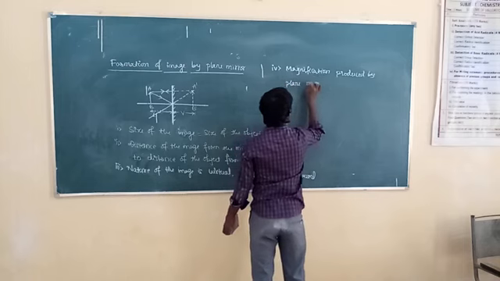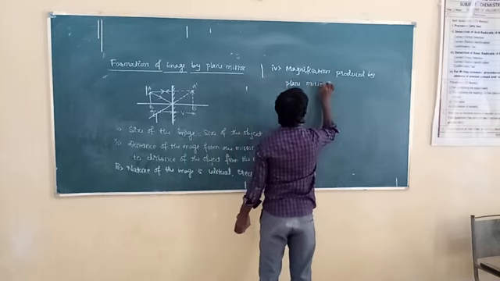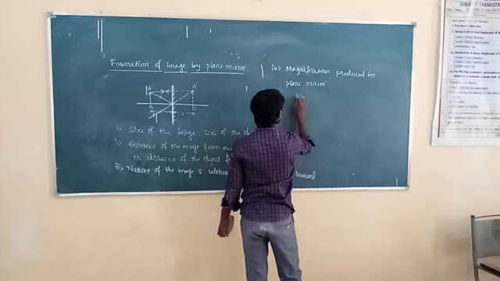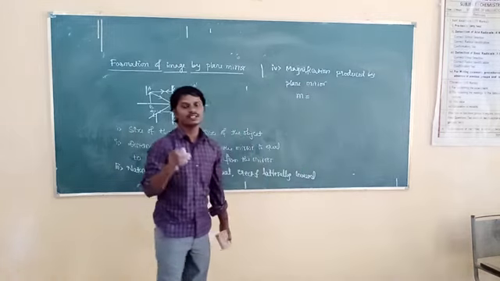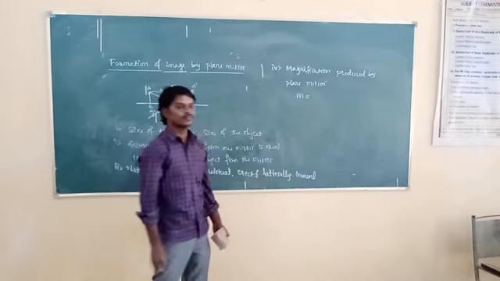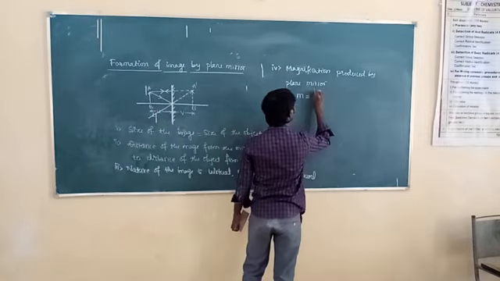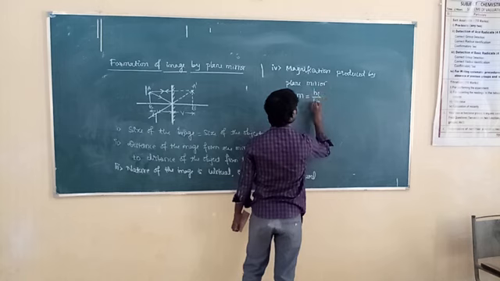It is the comparison of size of the image with respect to the size of the object, means height of the image divided by height of the object.